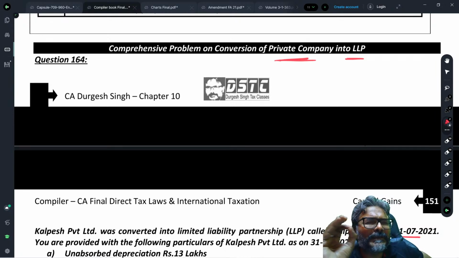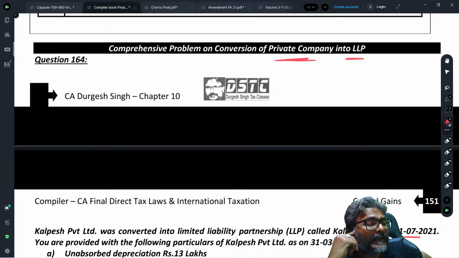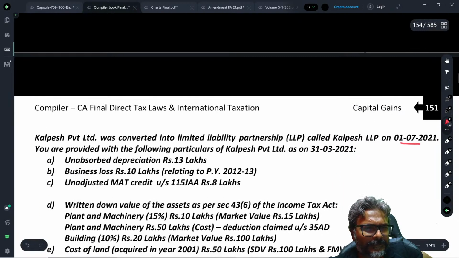Whereas in the case of demerger, it is only for the balance years that the loss can be carried forward by the resulting company. But in all the remaining cases which I have just explained, and in this question also, which is the question of the conversion of a private company into the LLP, in all the cases it will be for another period of 8 years. I hope that all of you are clear with this one.